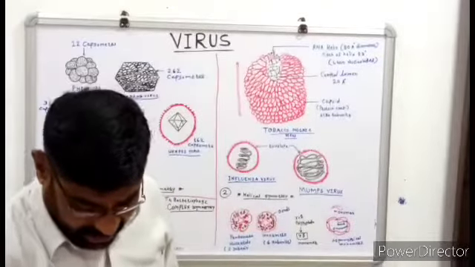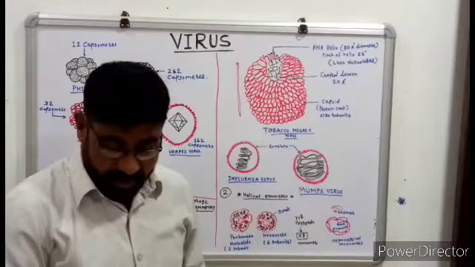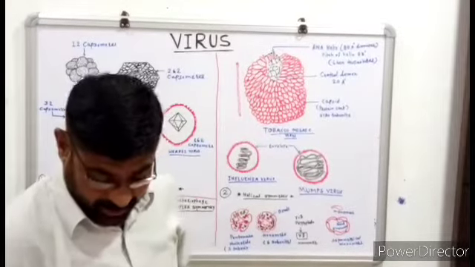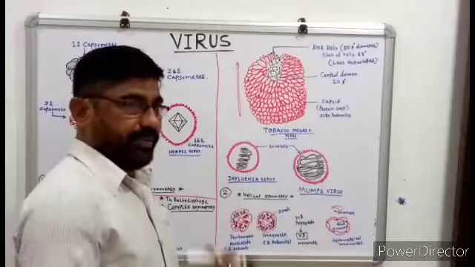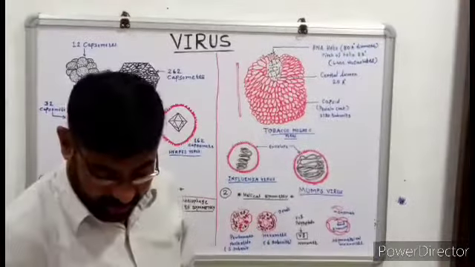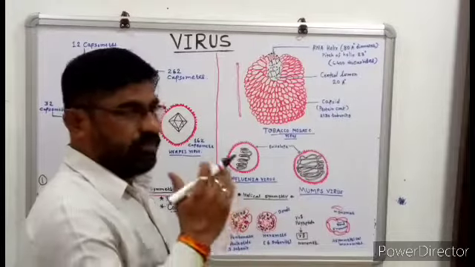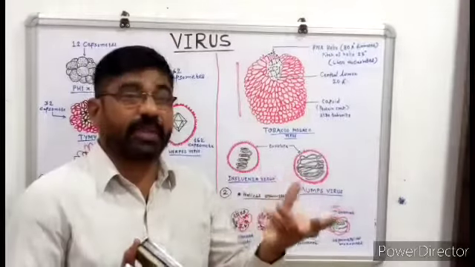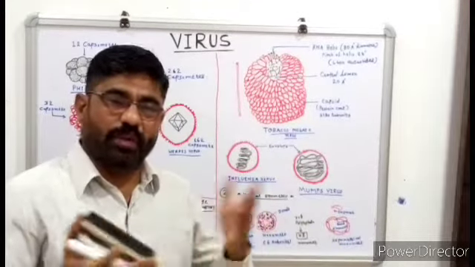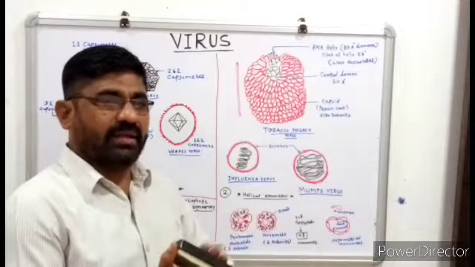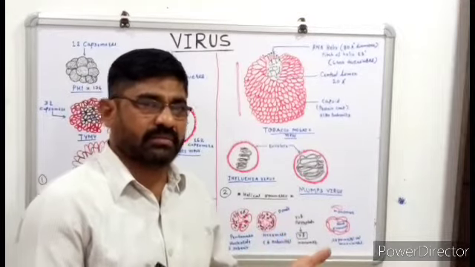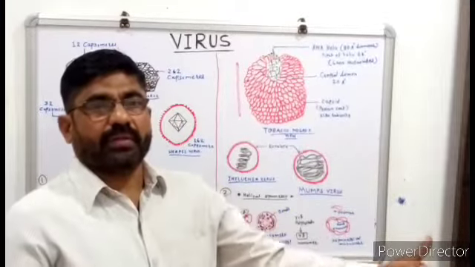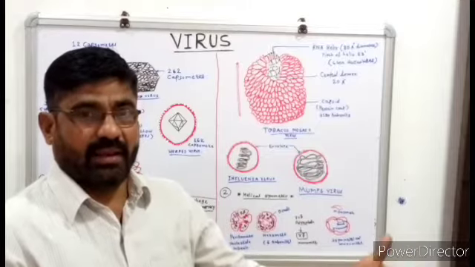As far as crystallization is concerned, very small crystallized structures are present in the virus, and they behave like chemicals in crystallization. Another characteristic of viruses is that there is no multiplication or division, because they are not living, and for multiplication they use another living cell as a medium.